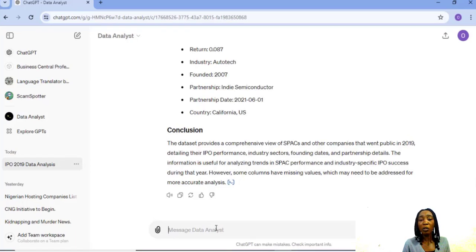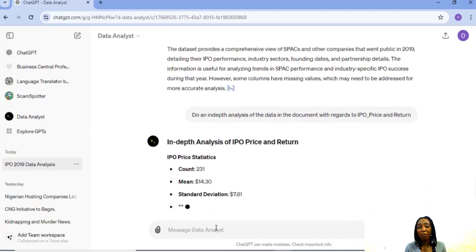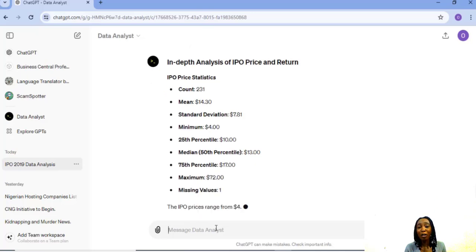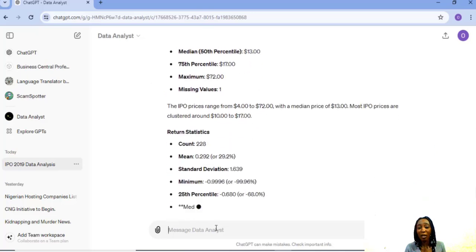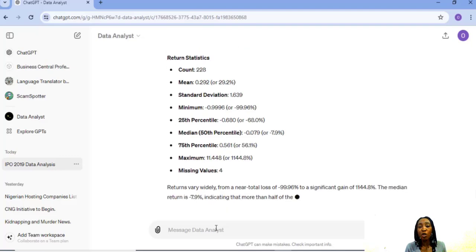Okay, so let's continue with the analysis. I said here, do an in-depth analysis of the data in the documents with regards to IPO price and return. So it took about 5 seconds to actually do this analysis. Would you blame it? No.